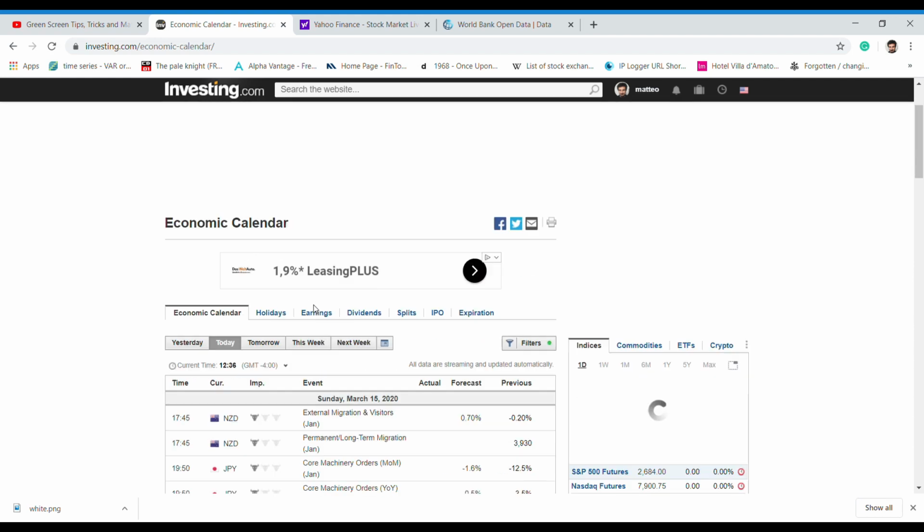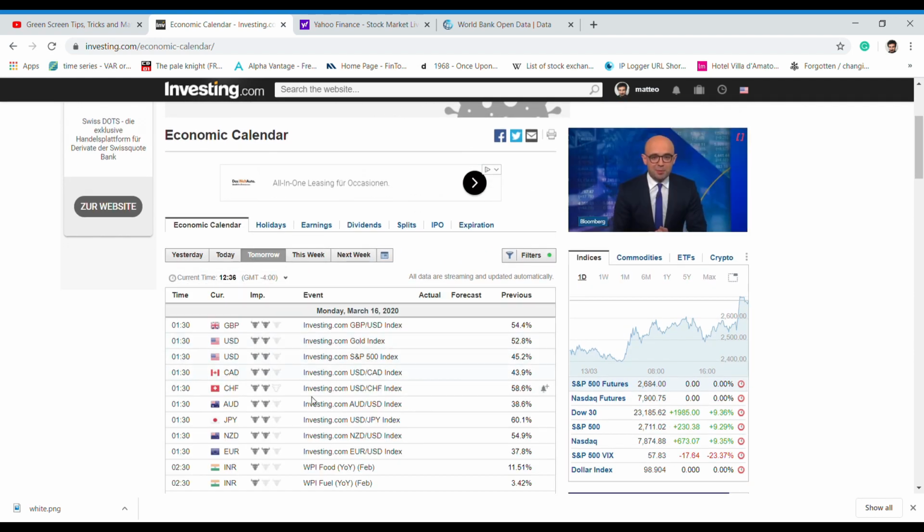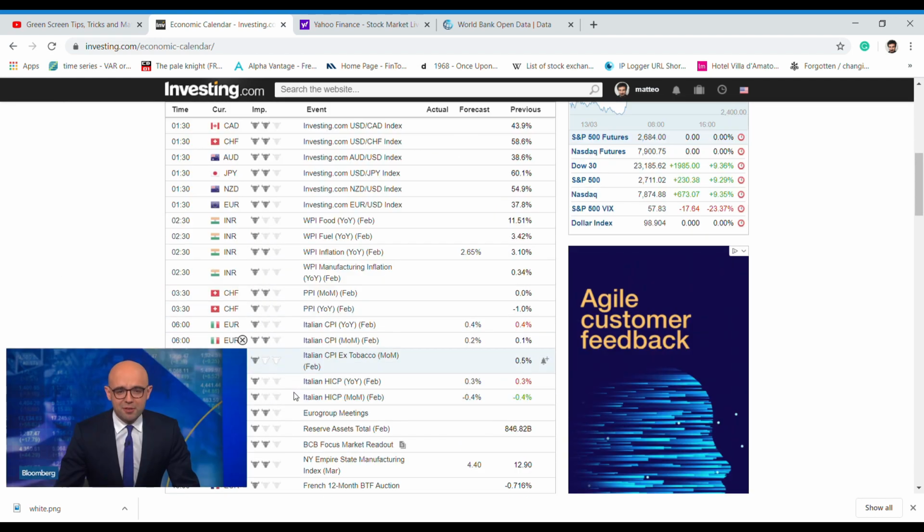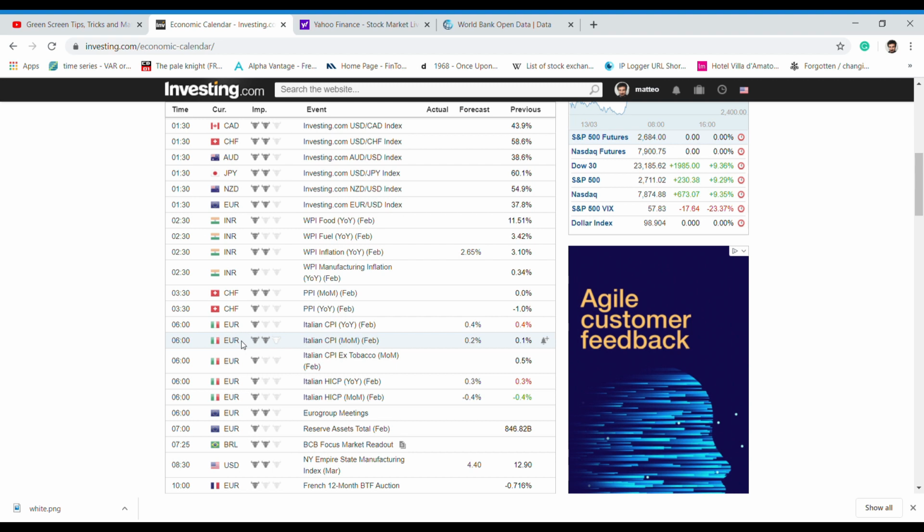This is an amazing tool because for each day it provides you the most important upcoming data, when they are expected to arrive, and the expected impact that it will have on the reference market, which is the forecast of the analysts, and which was the previous data for this specific macroeconomic event.